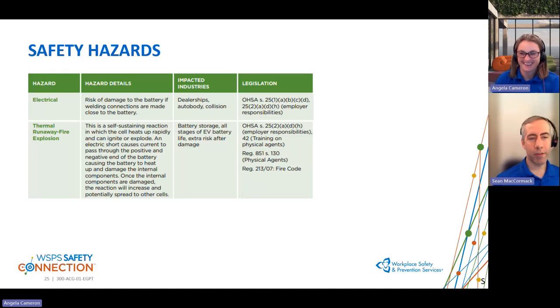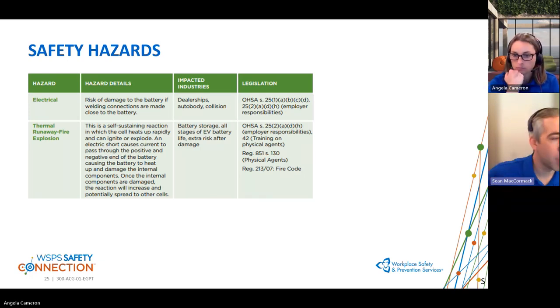Another hazard that many people don't think about when working with EVs is, if you are doing welding, where do you make the welding connections to the vehicle body? This is something we should be following the manufacturer's recommendations on, but we do have the high voltage battery within the floor of the vehicle and high voltage cables running throughout. So make sure we do follow manufacturer's guidance on that.